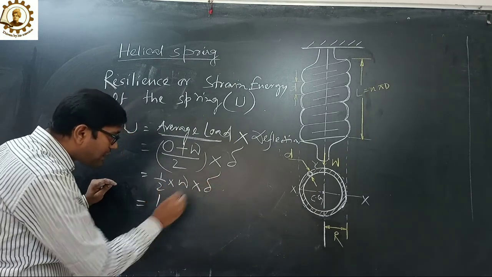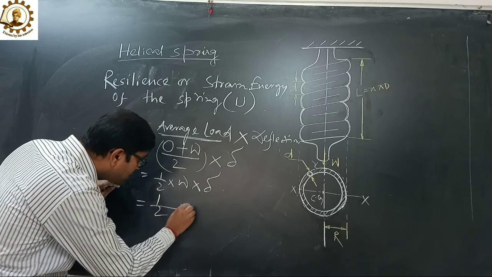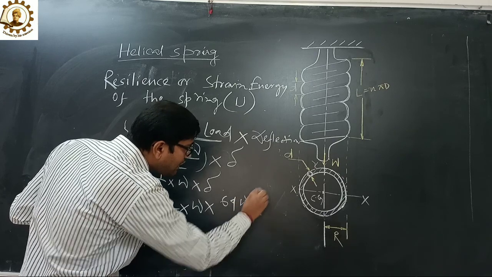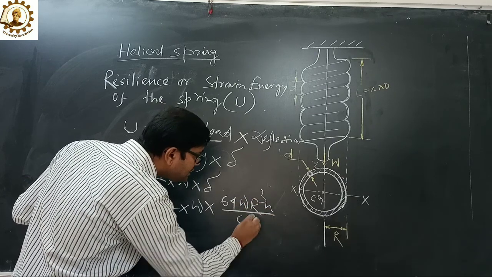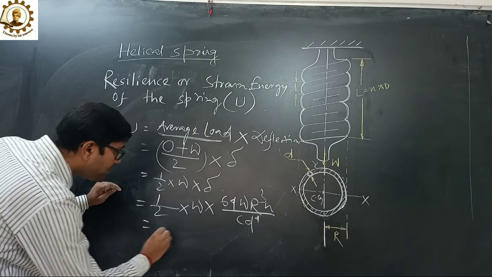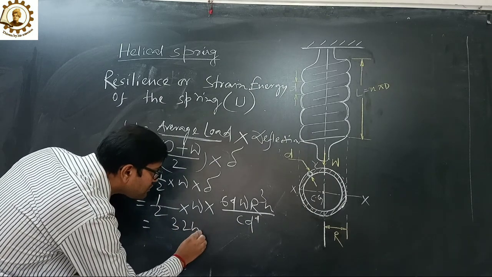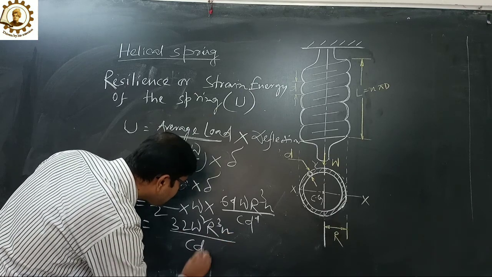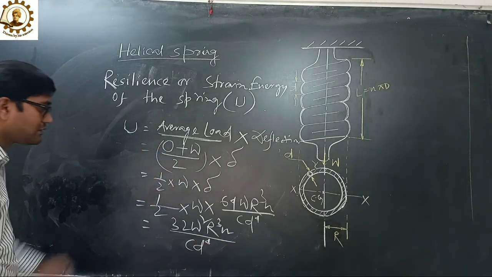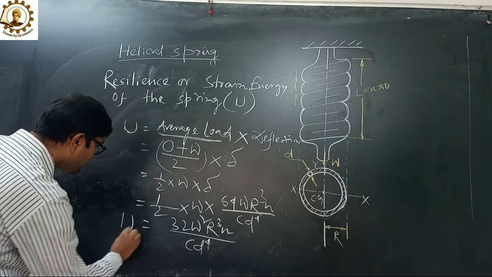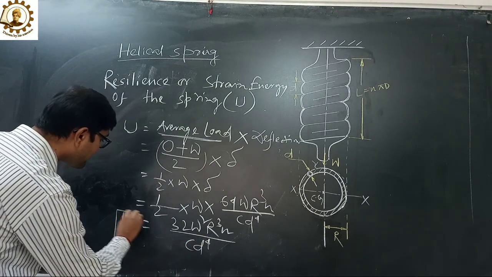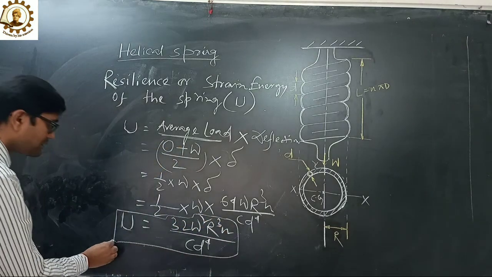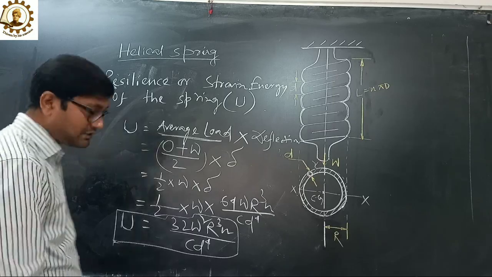Substituting W into delta, 64 W R cube N upon C d to the power 4, we get 32 W square R cube N upon C d to the power 4. This is the strain energy of the spring.